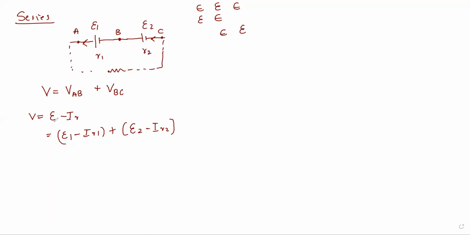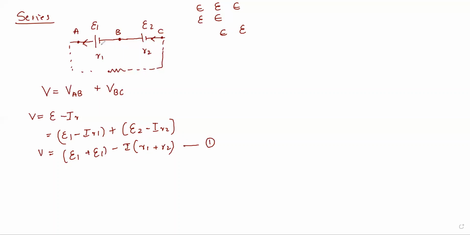So let me come here. What did I do? This is for the potential of cell 1 and this is for the potential of cell 2. So what will be V for this? E1 minus IR1 plus E2 minus IR2. What will be the common thing here? Take the common, E1 plus E2. I am taking the EMF on one side and the current on one side. Understood? This is what I did. Let me call this equation 1.